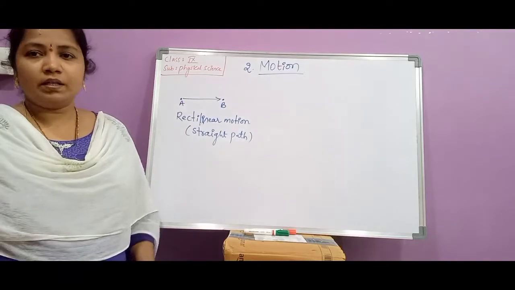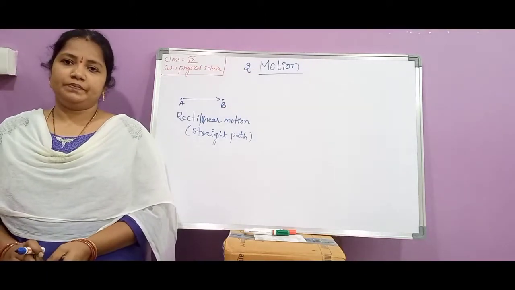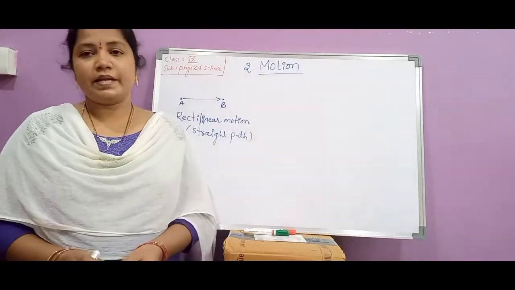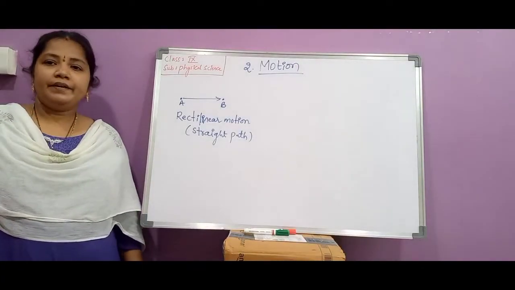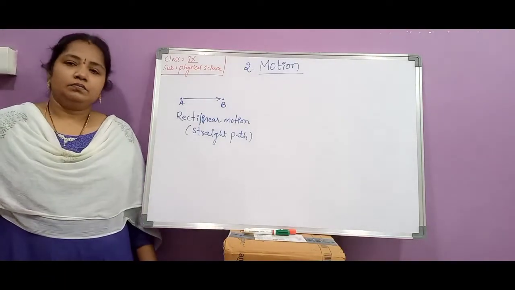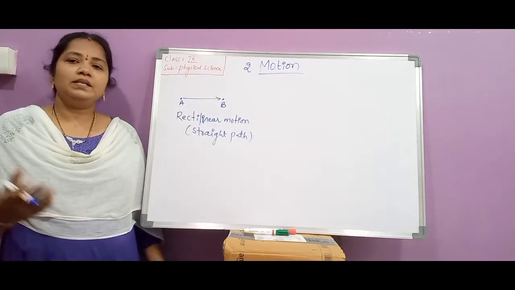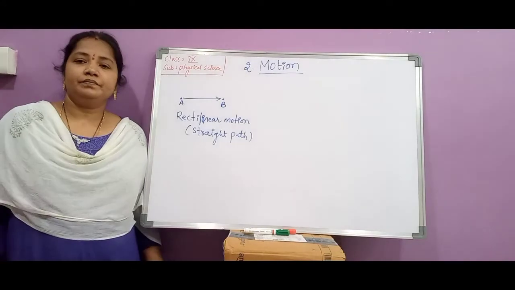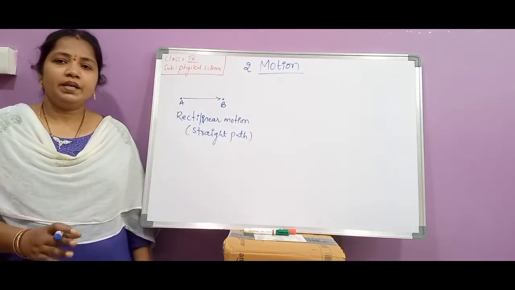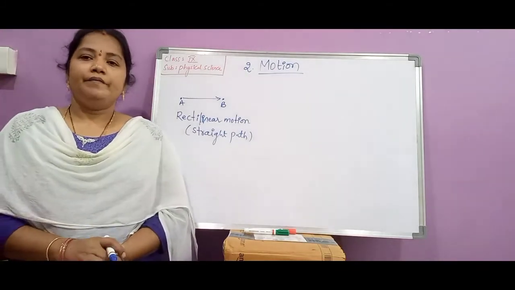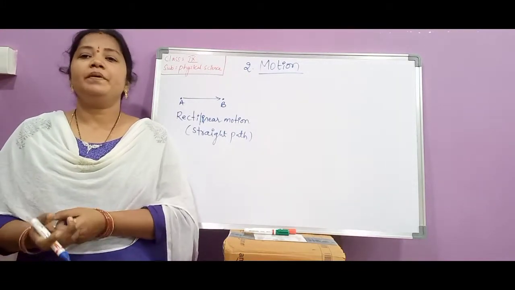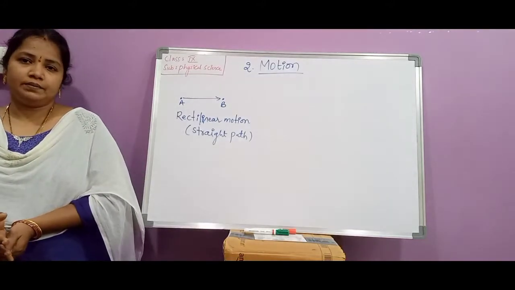We need not recall all the types of motions because we have already learnt about different types of motion in our previous classes. Children, in our daily life, we see many examples of motion. The earth is moving, all the planets are moving, the objects are moving, like the people around us also moving. When the earth is moving, we are not experiencing the motion of the earth.